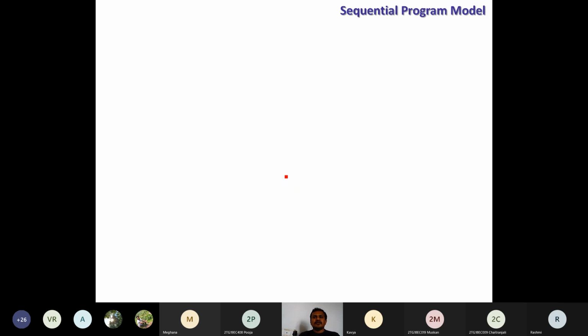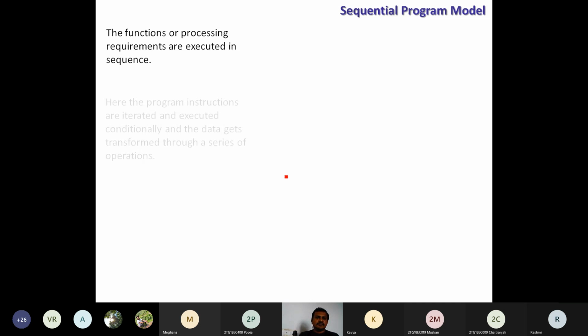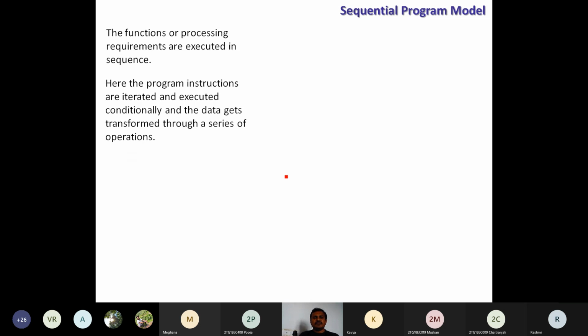Then we move towards another model, the sequential program model. So what is this sequential program model? The functions or processing requirements are executed in sequence, one by one, in sequential fashion. Here the program instructions are iterated and executed conditionally, and the data gets transferred through a series of operations.